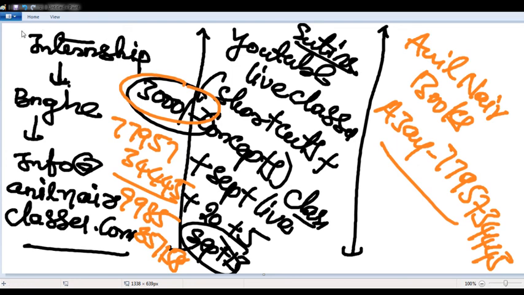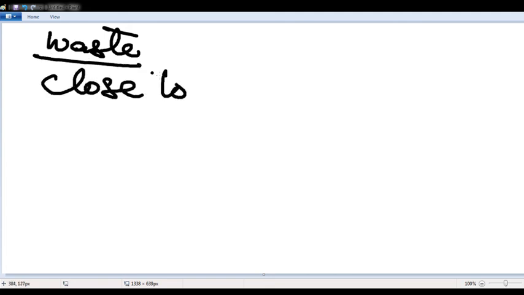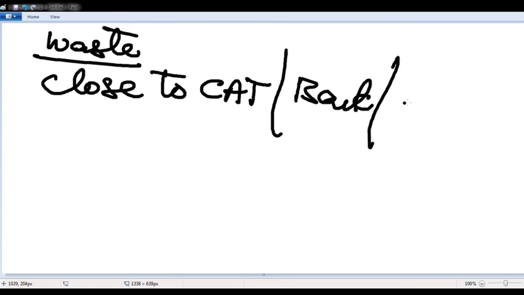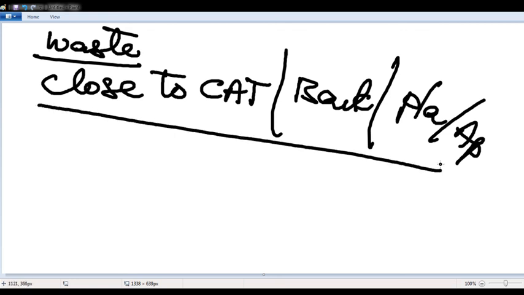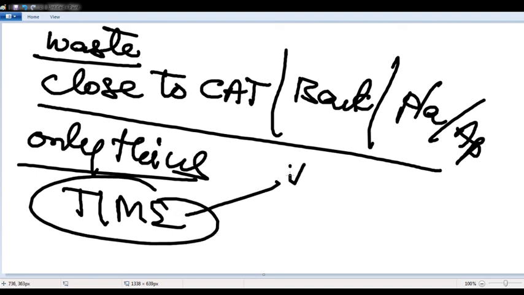Please do not waste your time at this point. You are coming very, very close to your CAT or a placement or a bank examination. Still you say, no, I will work one day before, two days before. It is not going to happen. The only thing in your life which you cannot regain is time. Start investing time in the right direction. See the results growing.